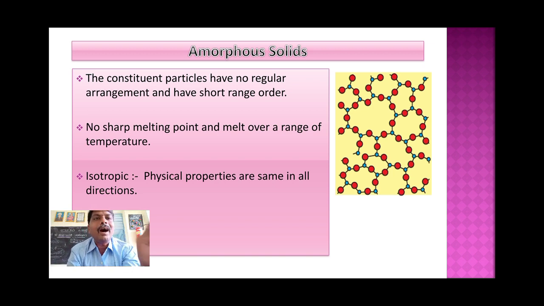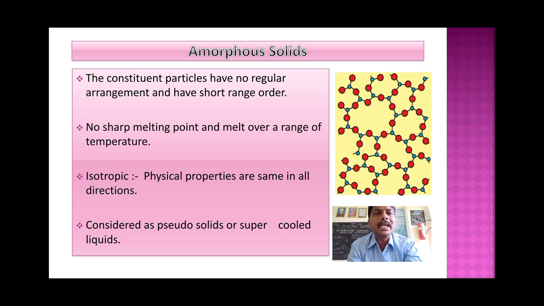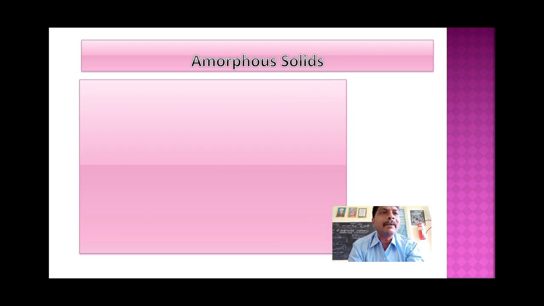Amorphous solids all have negative words, but it is isotropy. What is the first negative word? No regular, irregular. What is the second one? No sharp melting point. Next point we are going to discuss, these are called pseudo solids. Amorphous solids are called pseudo solids. Crystalline solids are called true solids. They are true solids, but these solids are pseudo solids, or one more name is also there, super cooled liquids.